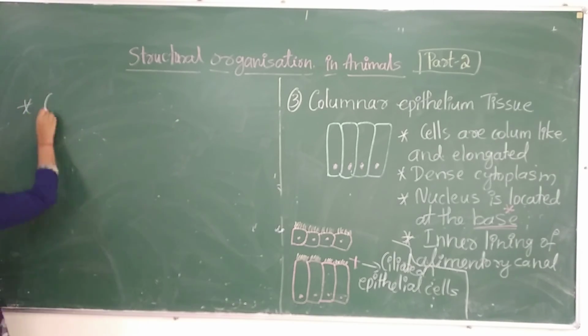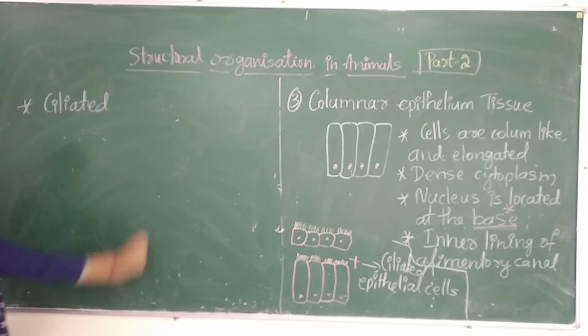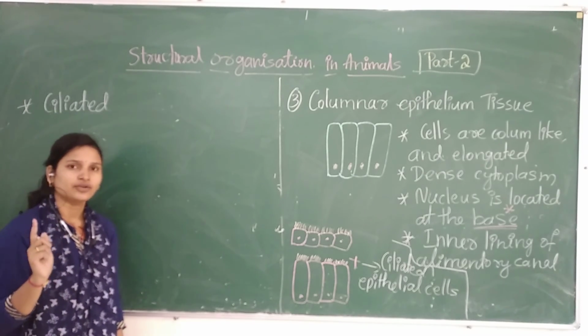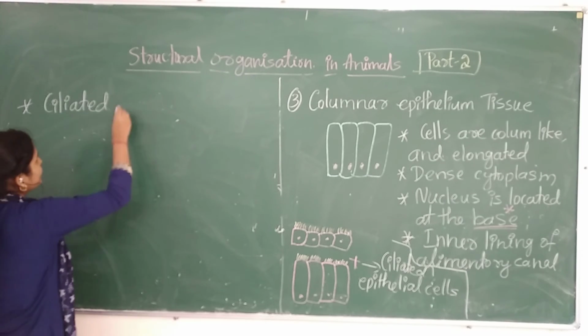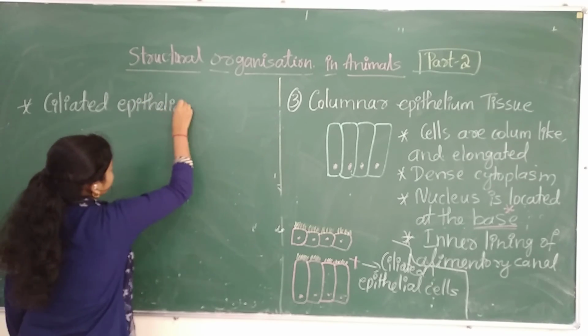So ciliated, these are the modification we can observe in case of tissue where there is presence of cilia, in the cuboidal or the columnar epithelium cell, we call it as ciliated epithelial cells.